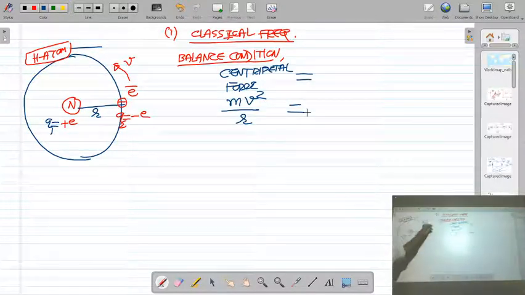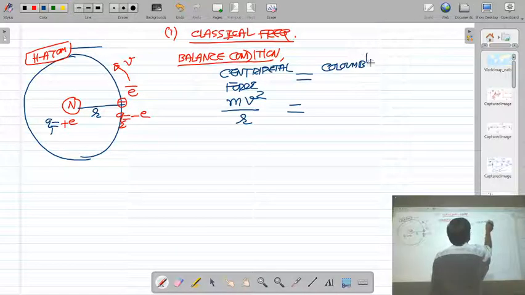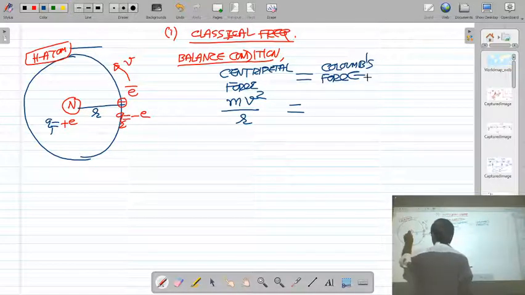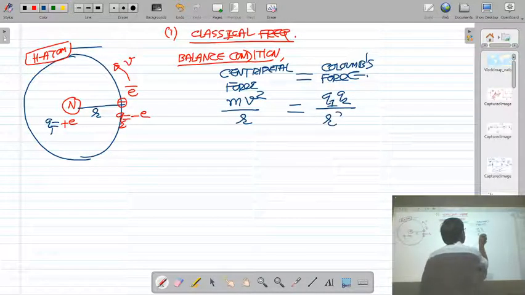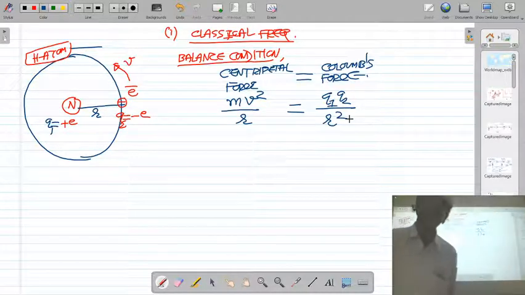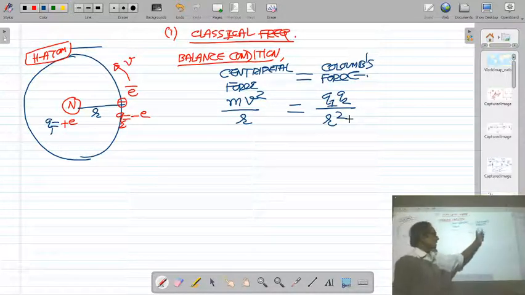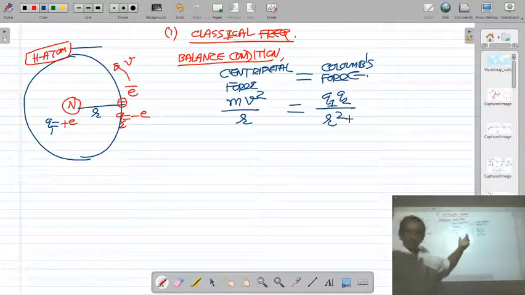Centripetal force mv square upon r required for the orbital motion of electron around the nucleus is provided by Coulomb attractive force between nucleus and electron. What is the Coulomb force between nucleus and electron? That is Q1 Q2 upon r square. I am using CGS system, so value of Coulomb constant K is 1 in CGS. So this is called the balance condition or stability condition.